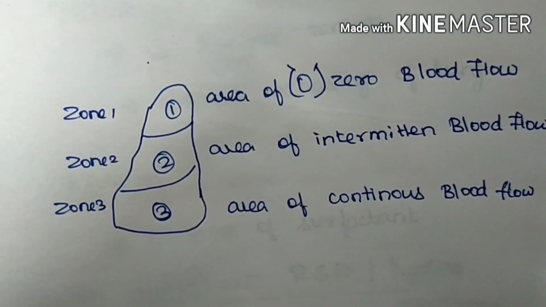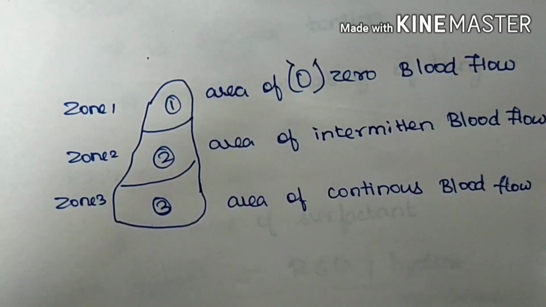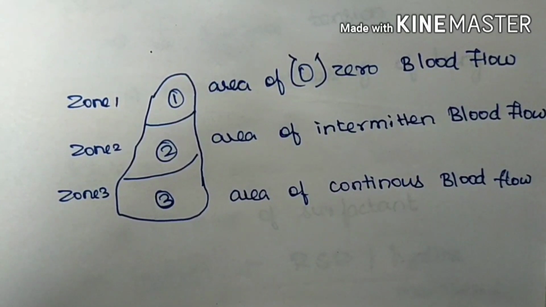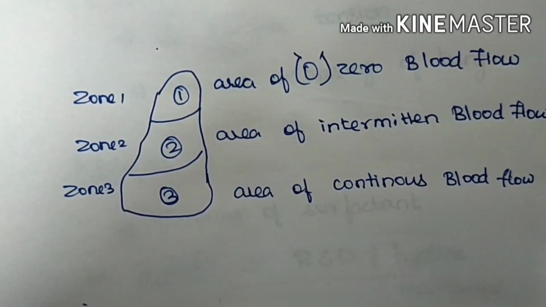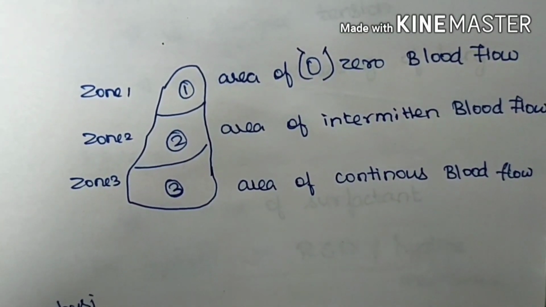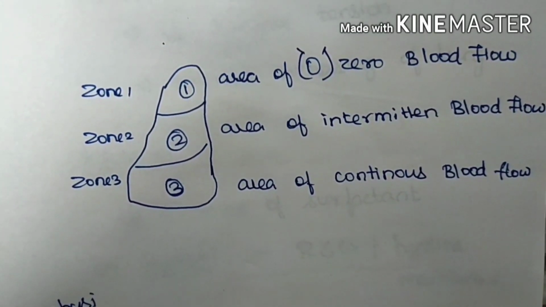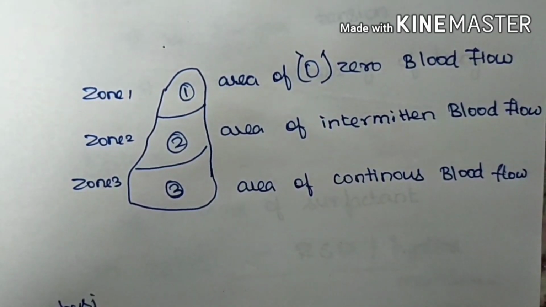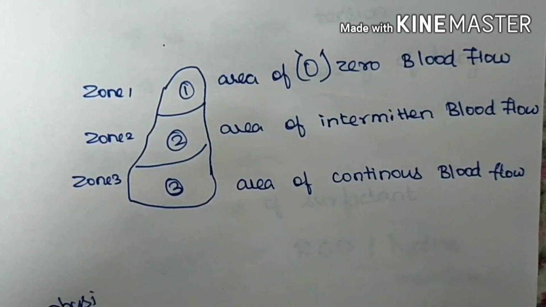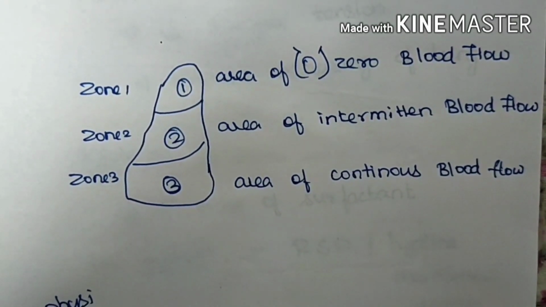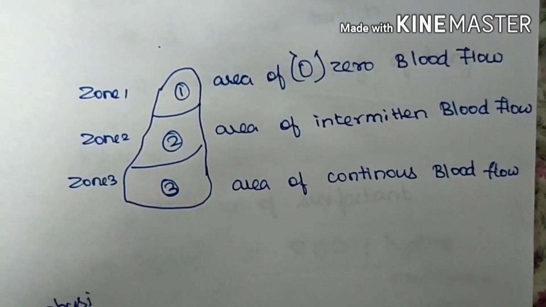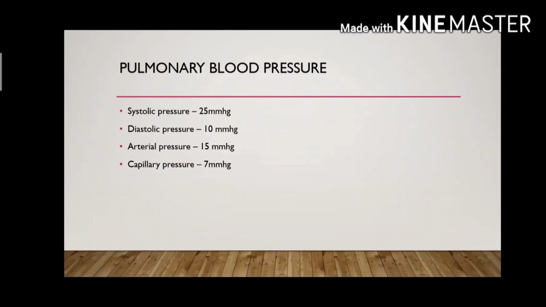Similar condition here. Here lung is divided into three zones, zone 1, zone 2 and zone 3, and zone 1 is the area of zero blood flow because here alveolar pressure is greater than the capillary pressure, and zone 2 is the area of intermittent blood flow. Here alveolar pressure and capillary pressure are equal and ventilation perfusion ratio is also normal, and zone 3 is the area of continuous blood flow. Here alveolar pressure is less than the capillary pressure. Pulmonary blood pressures are here.